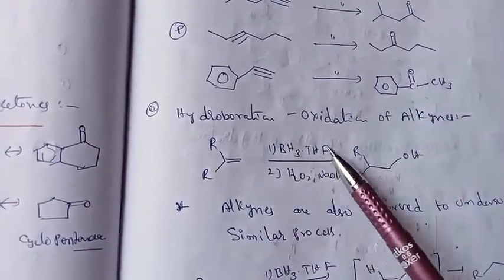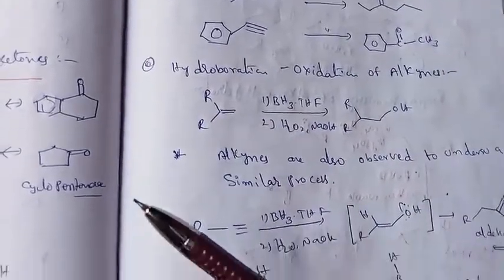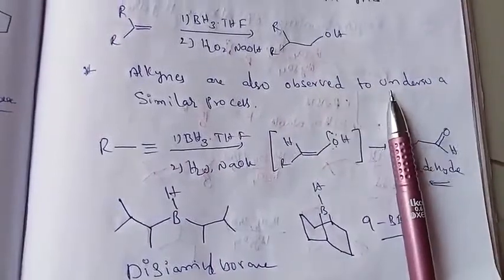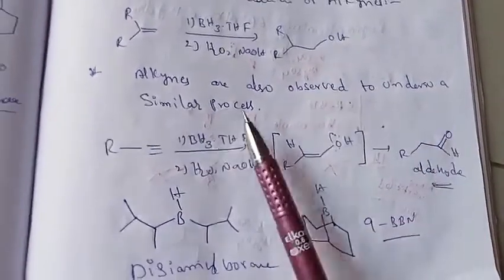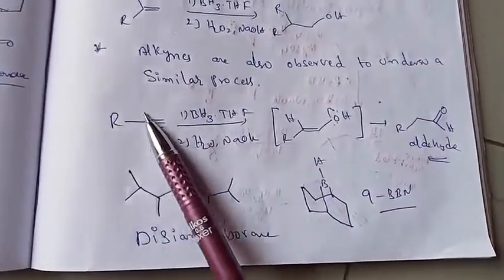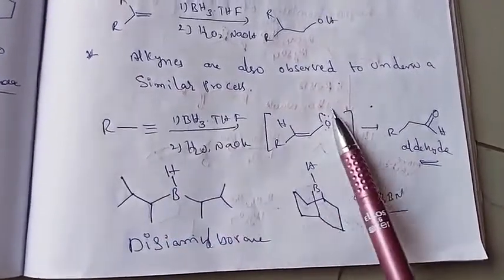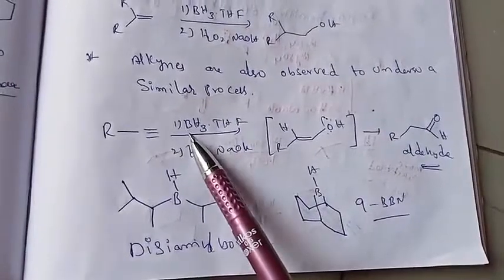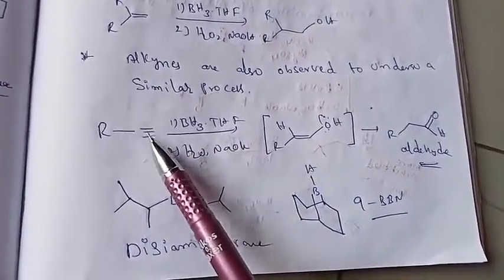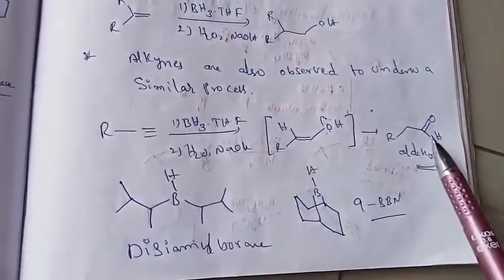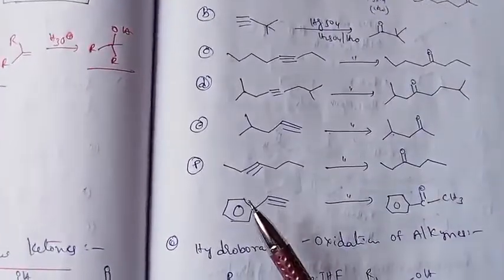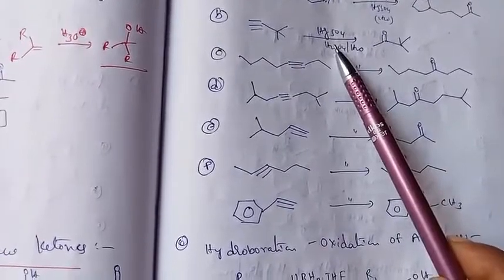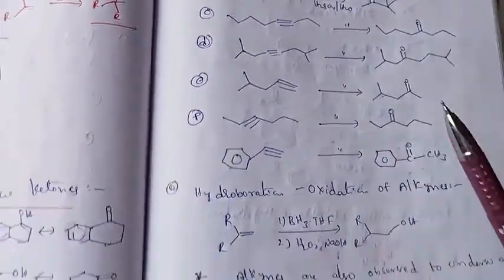And at the same time, the next reaction is hydroboration oxidation of alkynes. Now this is the alkene. We know that hydroboration gives the alcohols, whereas the alkynes also undergo a similar process. For example, this is the alkyne, so BH3 followed by OH gives aldehydes. Please remember that. So hydroboration of terminal alkynes gives the aldehydes, whereas terminal alkynes by using mercuric sulfate and sulfuric acid as a catalyst, hydration gives the ketone.